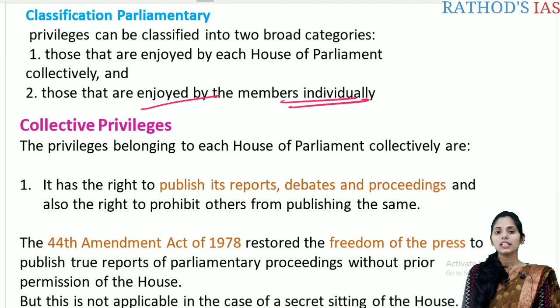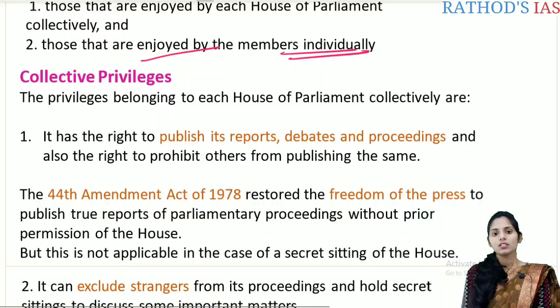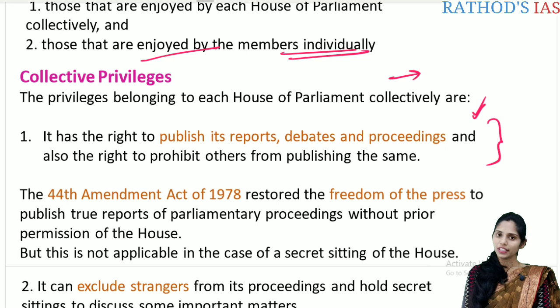So let us see in detail what are collective privileges. These collective privileges belong to each house of the parliament collectively, and let us see them one by one. These may be important for the prelims. In prelims you may expect these statements to be asked and you are asked to select the correct statements. So in this regard, let us see one by one in great detail.